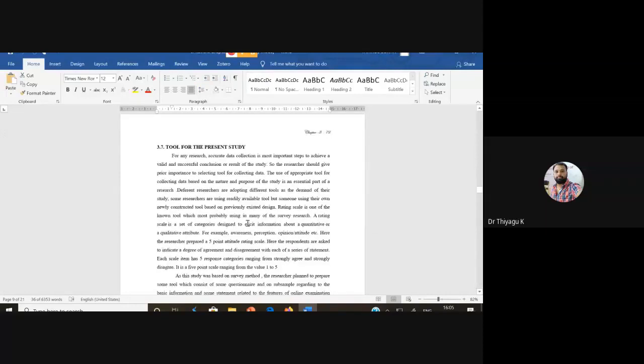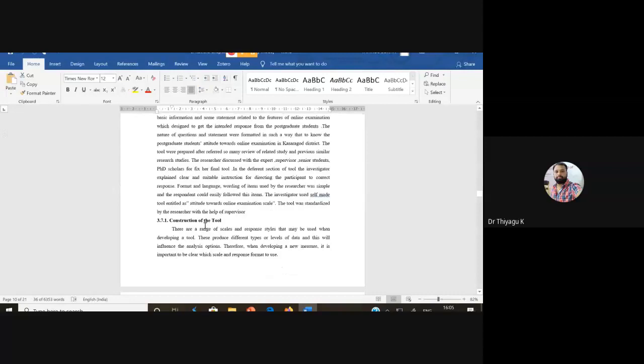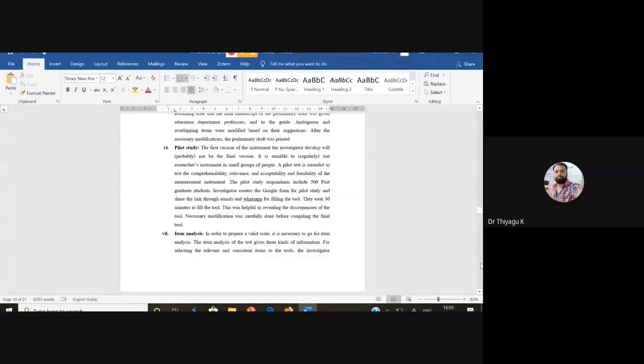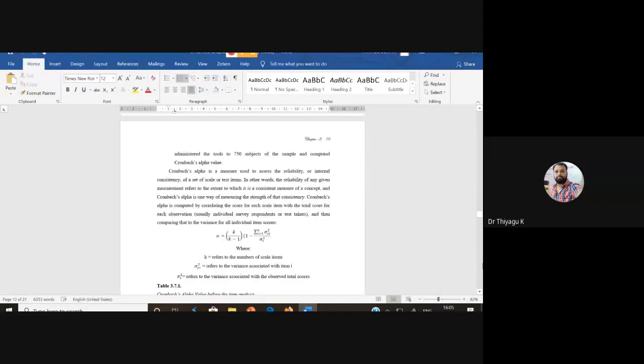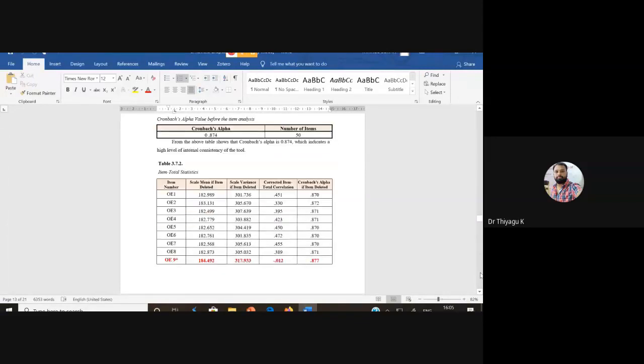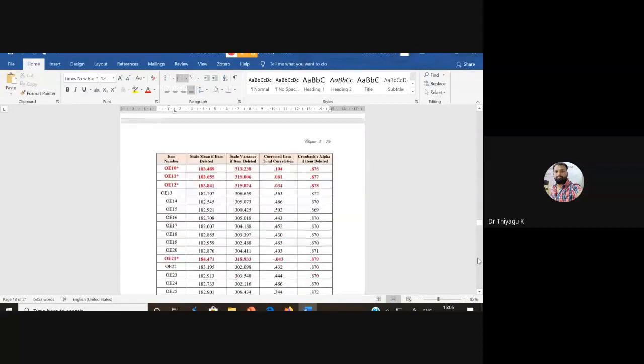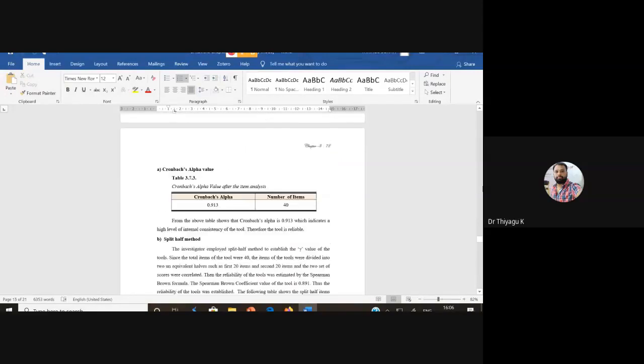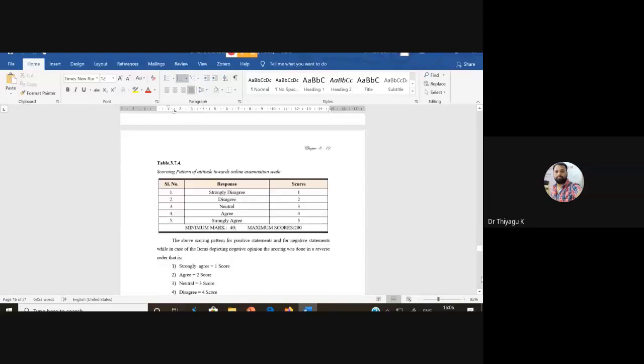Then tools, which tools she is using for collecting the data. Now she is highlighting the construction of the tool. From this only we give what the reliability is, what the validity is. Then item analysis, she is highlighting the item analysis also. She is adding item analysis. From the item analysis, she is removing some items, she retains some items. Then finally she is giving the reliability score, then the split-half method she is adopting.